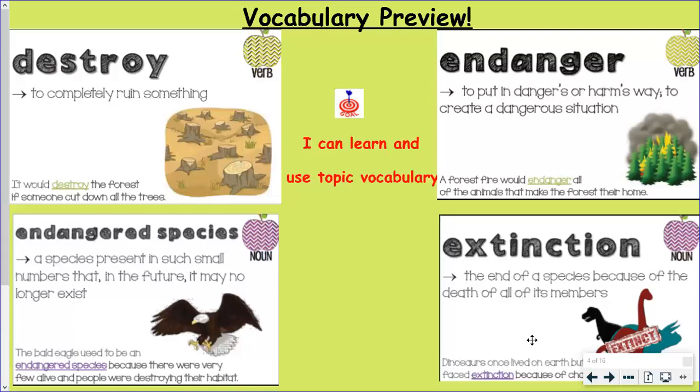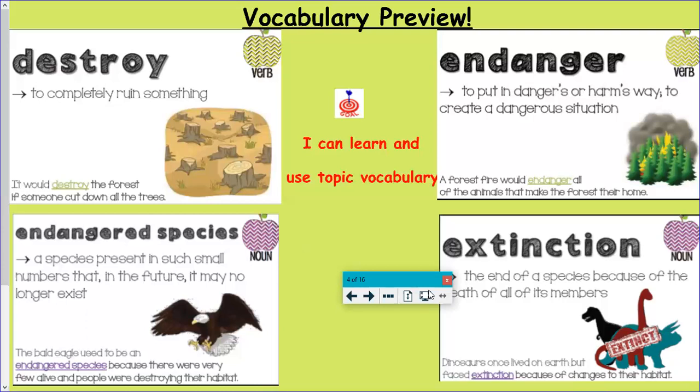And our last word is extinction. It says the end of a species because of the death of all its members. Very sad. So dinosaurs once lived on Earth and they faced extinction because of changes to their habitat. So dinosaurs are now extinct. That means there's none of them alive on the Earth anymore. So you cannot go anywhere on the Earth today and find a living dinosaur because they are extinct. Nope, can't go to the zoo and see a dinosaur, unfortunately, although that would be pretty cool.